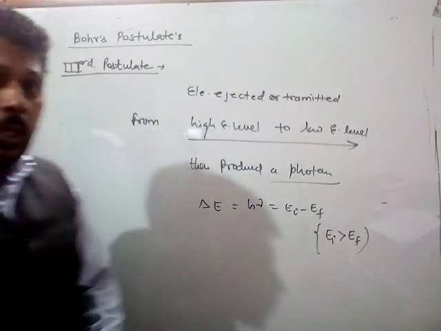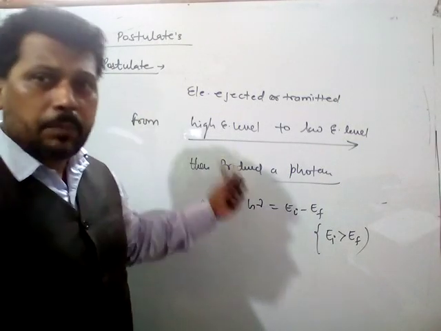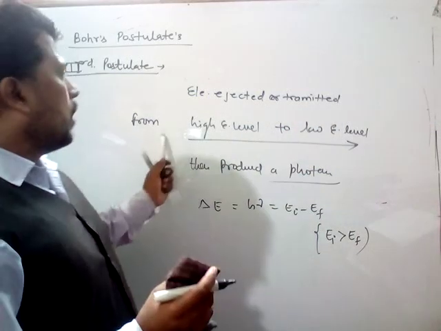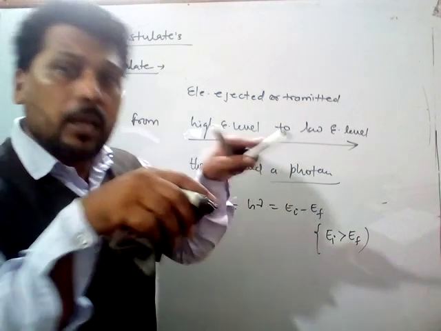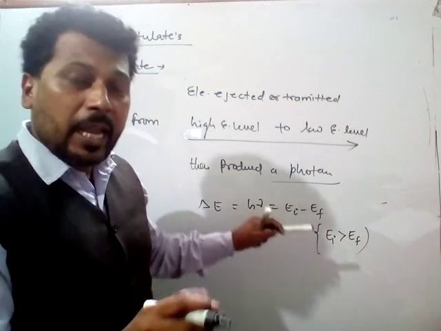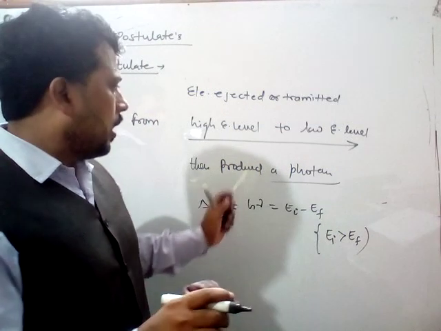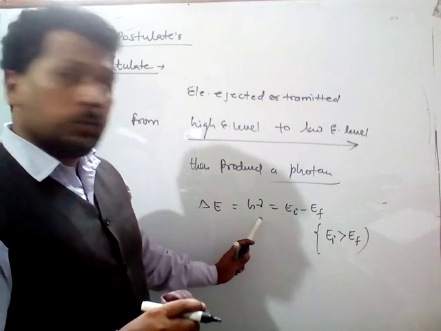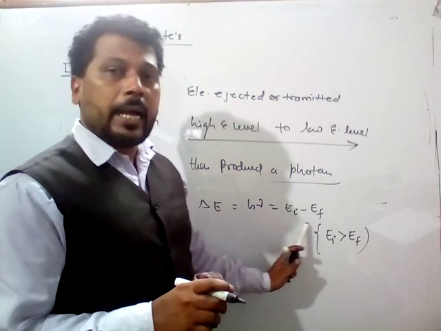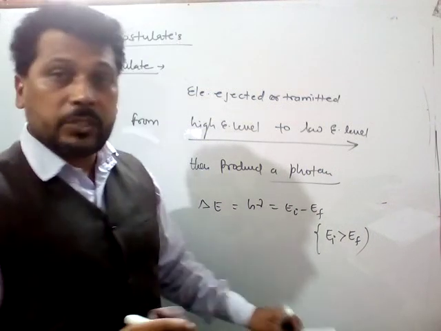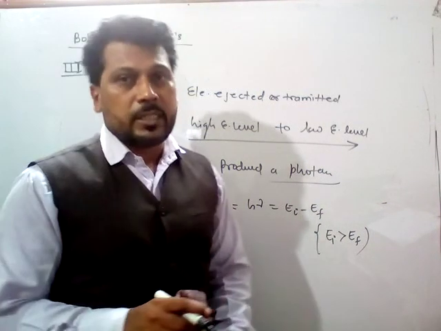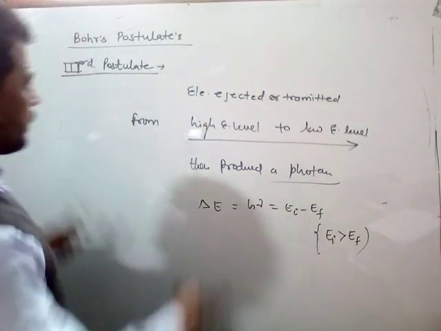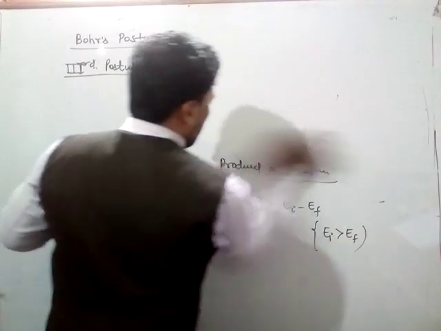Okay, so according to Bohr's third postulate, the electron can be transmitted or ejected from the high energy level to the low energy level, and whenever it happens then a photon is produced whose energy delta E is equal to h nu, that is equal to EI minus EF, where EI is the initial energy and EF is the final energy. So EI is greater than EF. Okay, so this is the third postulate of Bohr.